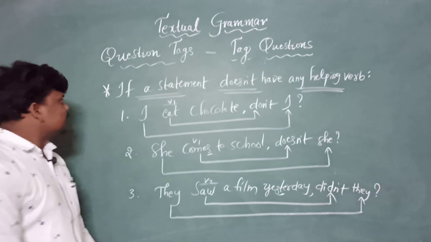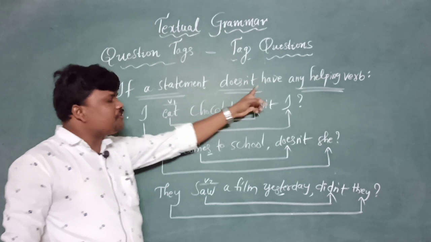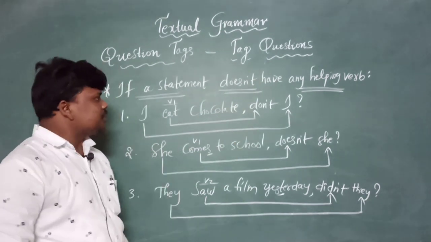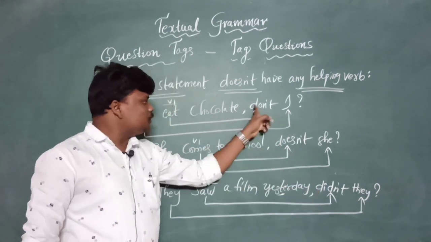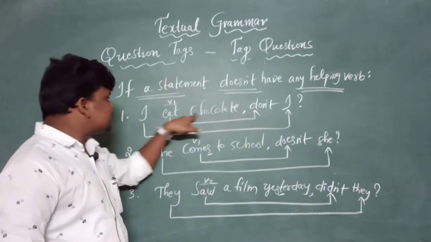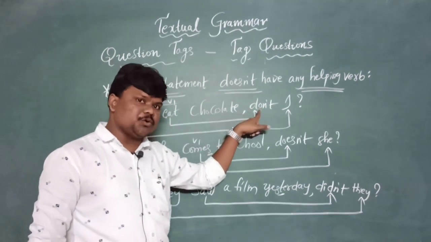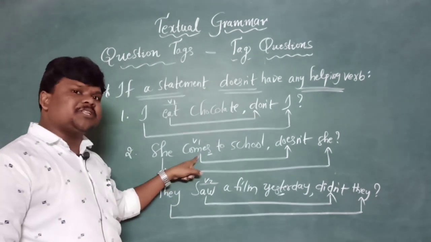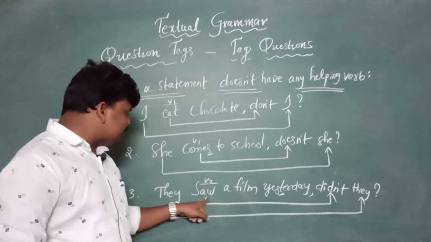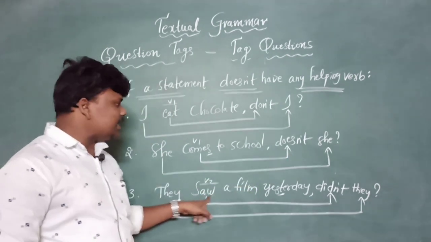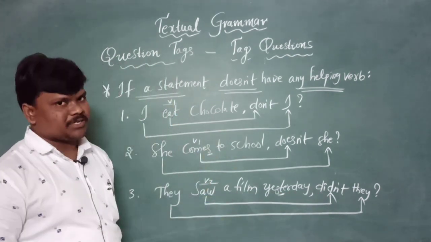See, in that did is hiding, and last we just ended with they, right? And these are the three possibilities if a statement doesn't have any helping verb. We need to remember compulsorily do, does, did. If a statement came only with V1 without s or es, we need to take the help of do. If a statement came with V1 with s or es, we need to take the help of does. If a statement came with V2, we need to take the help of did, right? These three are very important.